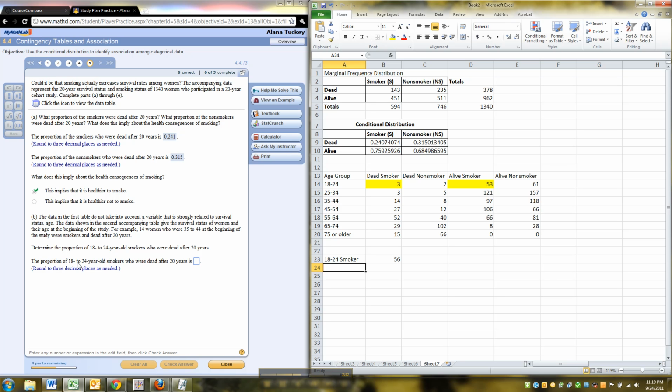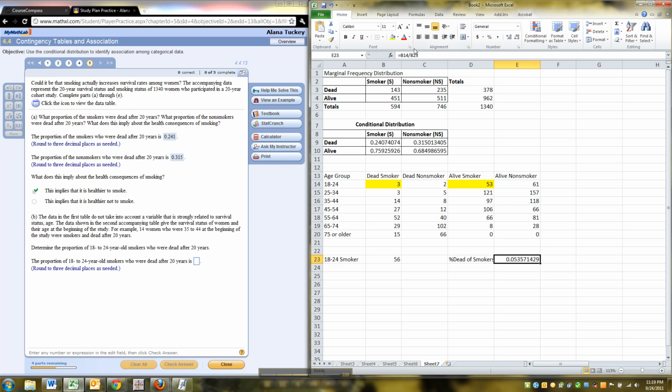They want to know what proportion of them were dead after 20 years. So the proportion that are dead, I'm going to put it over here. Proportion dead of non-smokers, or excuse me, of smokers, would be equal to this number divided by that total we just found.